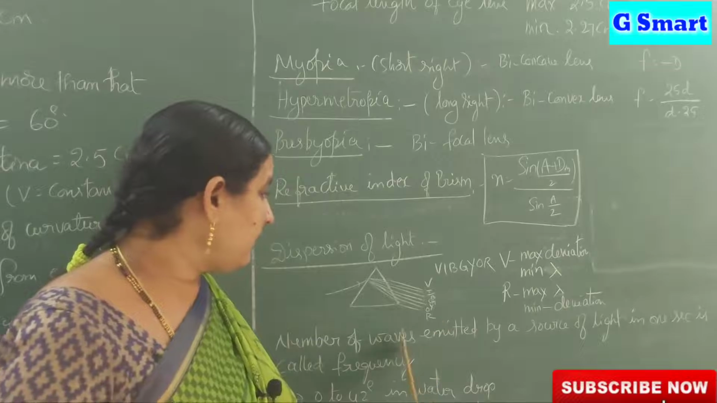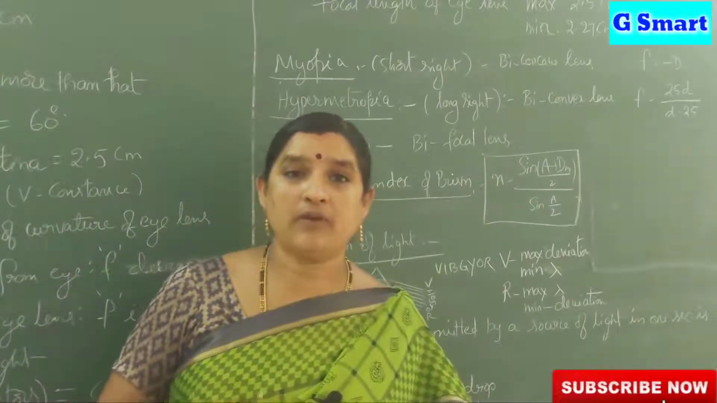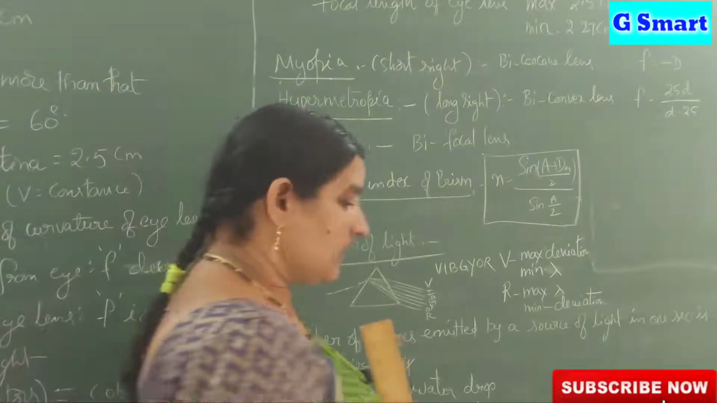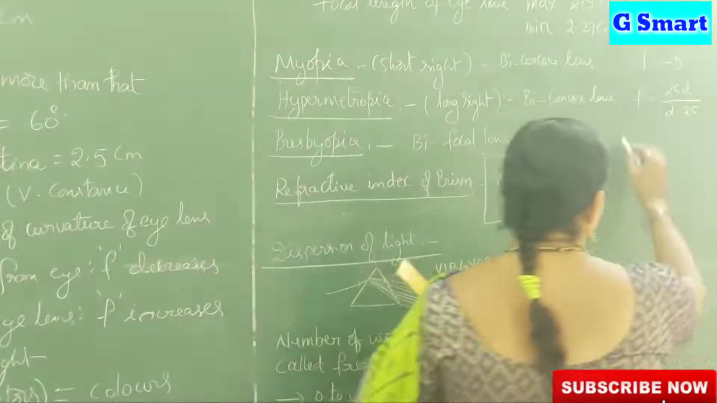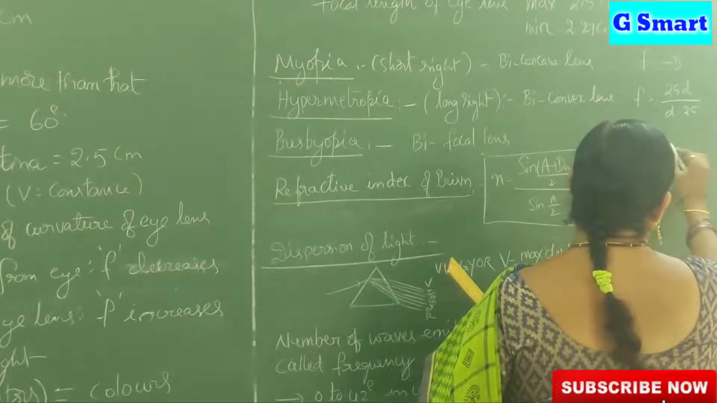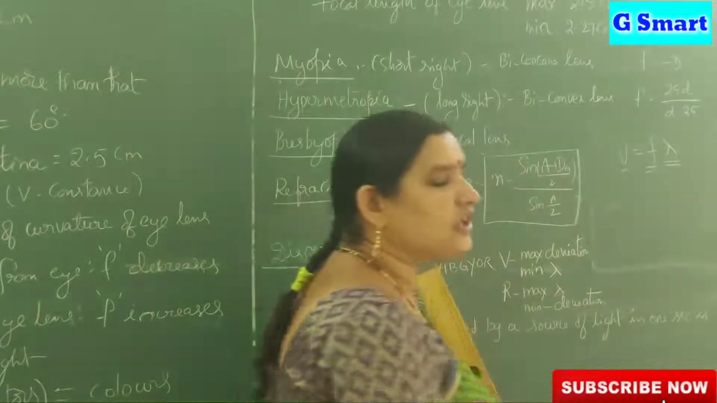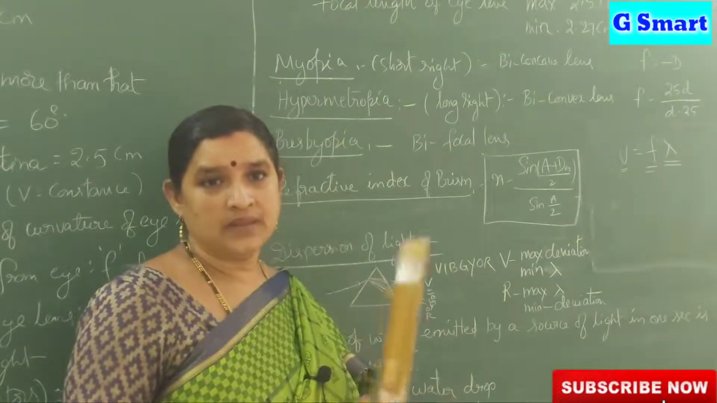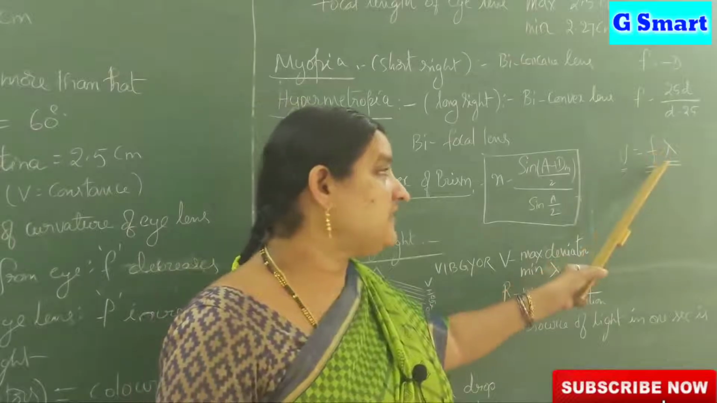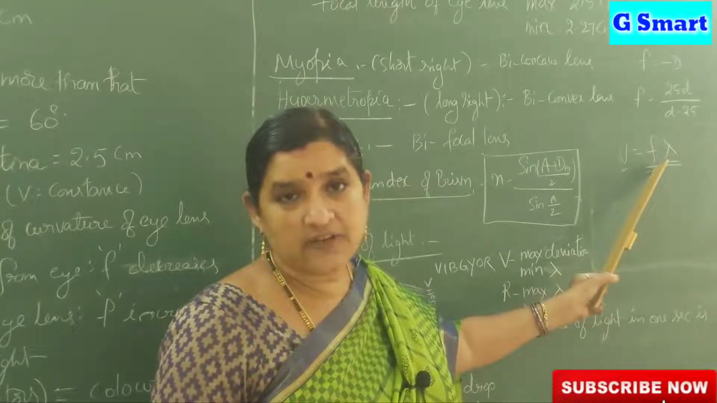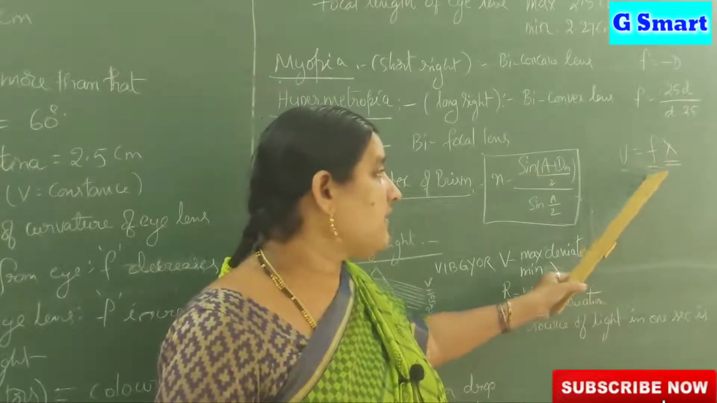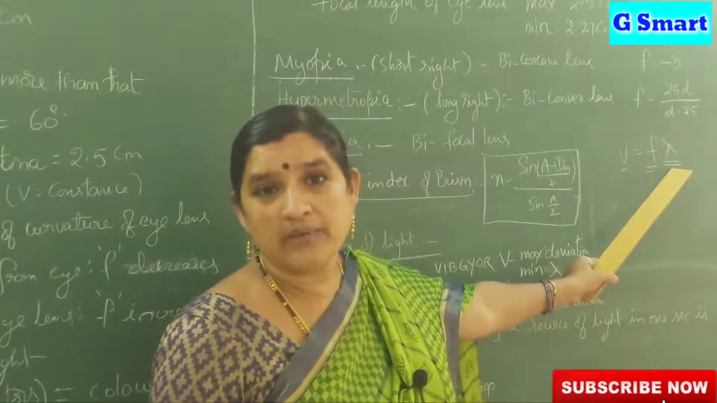By using the formula V is equal to F lambda. What does it mean? F means frequency, lambda is wavelength, V is the velocity of light in that medium. We already know that frequency is constant for a particular color. Then V is proportional to lambda.